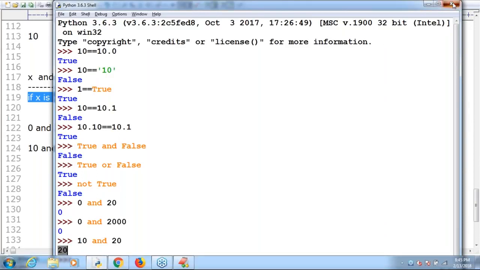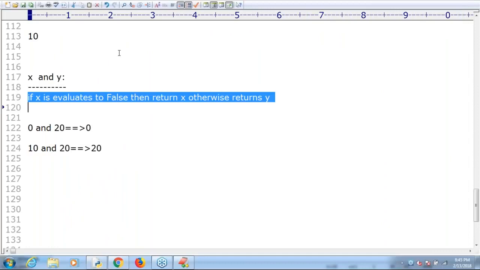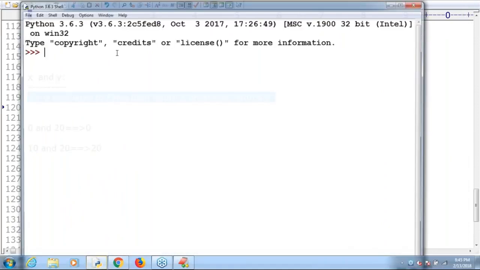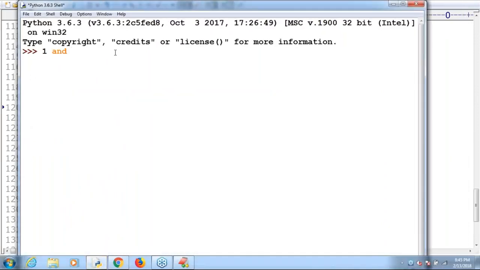Now observe a bit carefully, sir. I'm taking 1 and Durga. Listen carefully. For 1 and Durga, can you please guide me, what is the answer? Is it true or false? The first one is true. If it is true, we need to consider the second one.